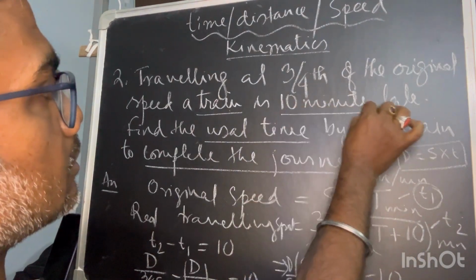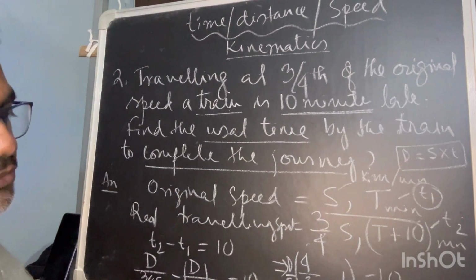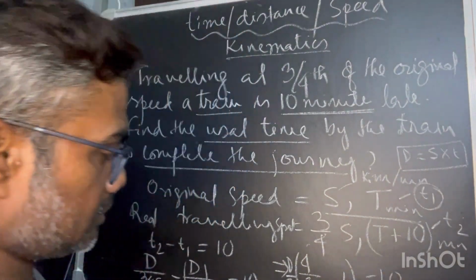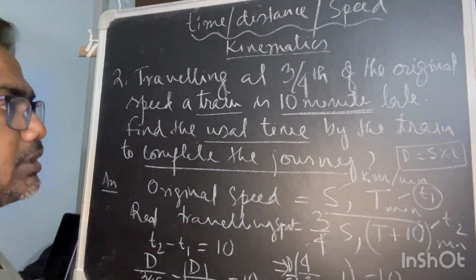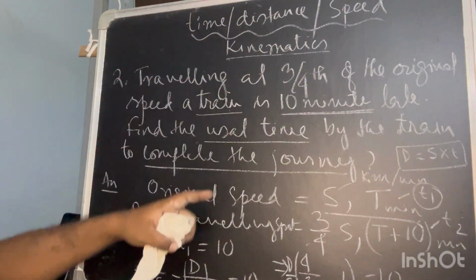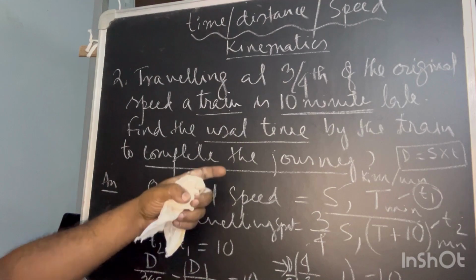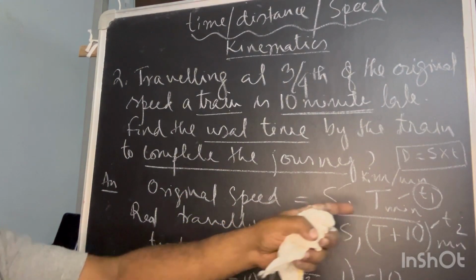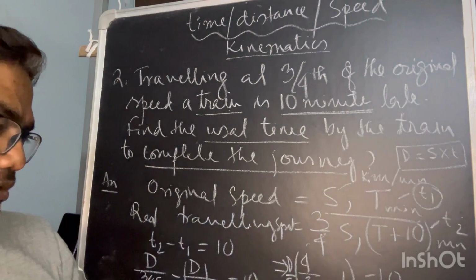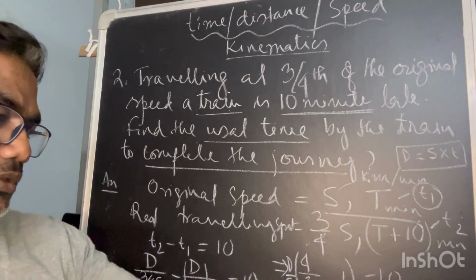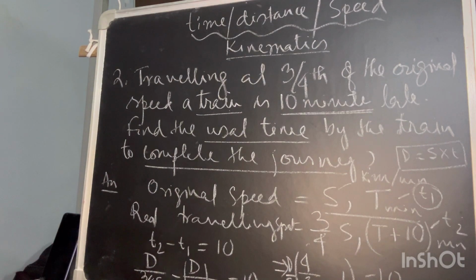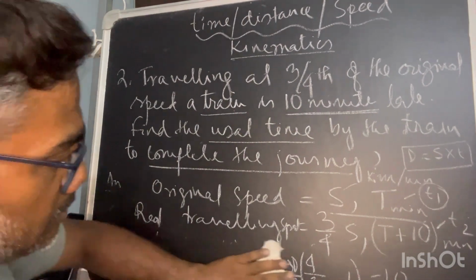Yes, only the time unit is given in minutes. So this is equal to 30 minutes. So that means usual time, that means usual time is the actual original speed. With the original speed, the distance is covered in what time? T1. So this is your T1. So T1 is equal to 30 minutes. So this will be the answer. Understood? Okay.